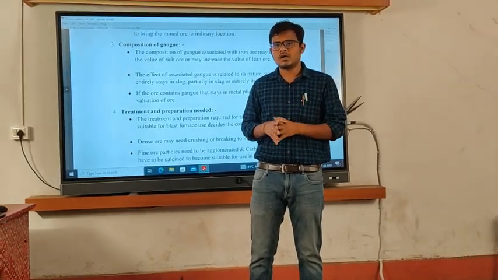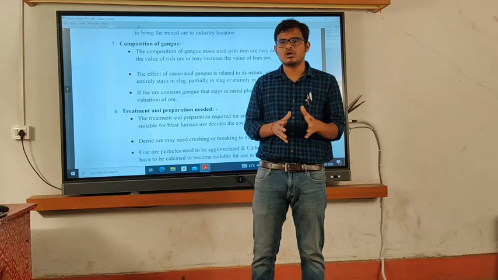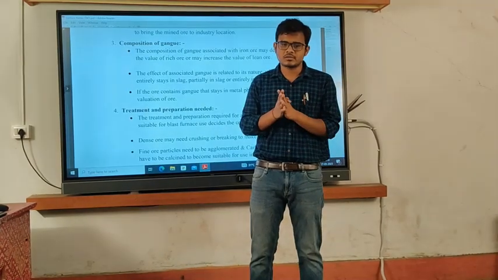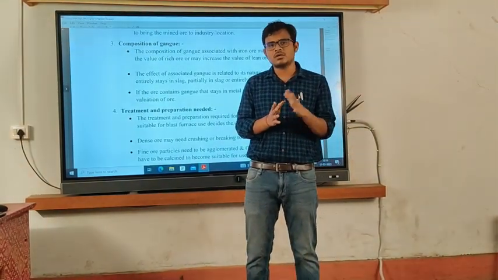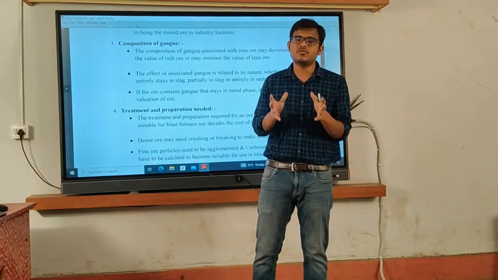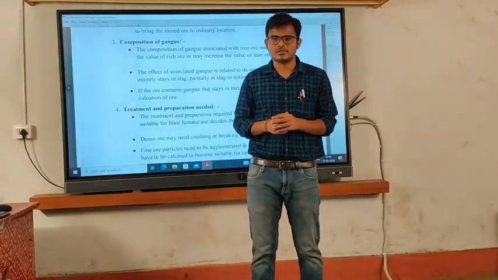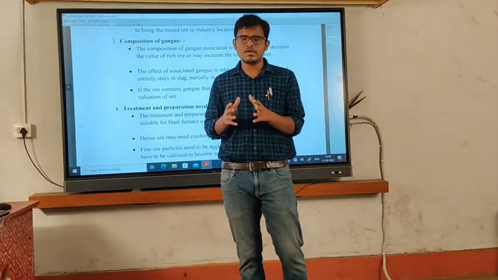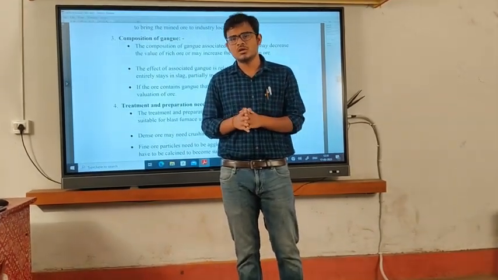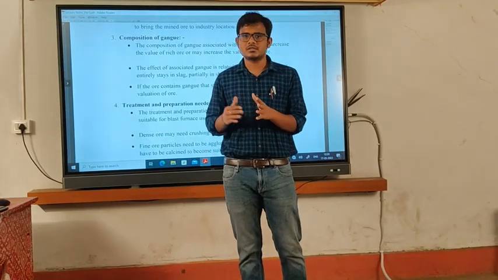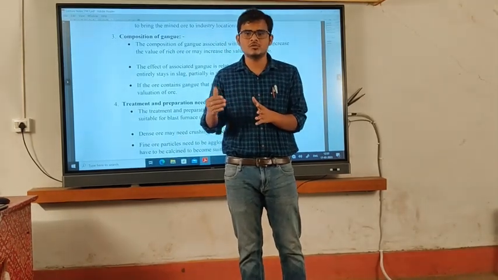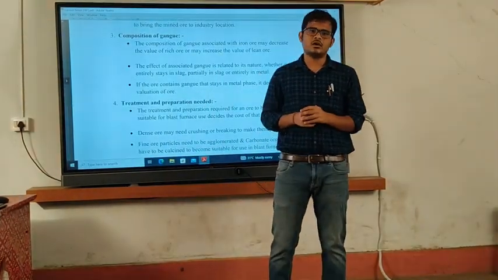Still it has higher content, but we will not prefer that ore because it has a certain gangue content which is very difficult for us to remove during the iron making process. So we will not consider that ore as compared to the other ore which has gangue material which is easily removable during the iron making process.